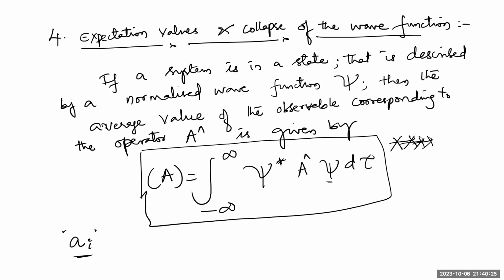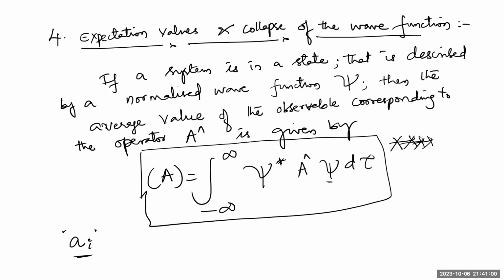Now the wave function, let me put it in the other way so that it will be easy for you to understand. An important consequence of this fourth postulate is that after doing the measurement of this psi, we'll be getting some eigenvalue. After doing the measurement of this psi, that measurement will yield us some eigenvalue. Let the eigenvalue be a suffix small i.